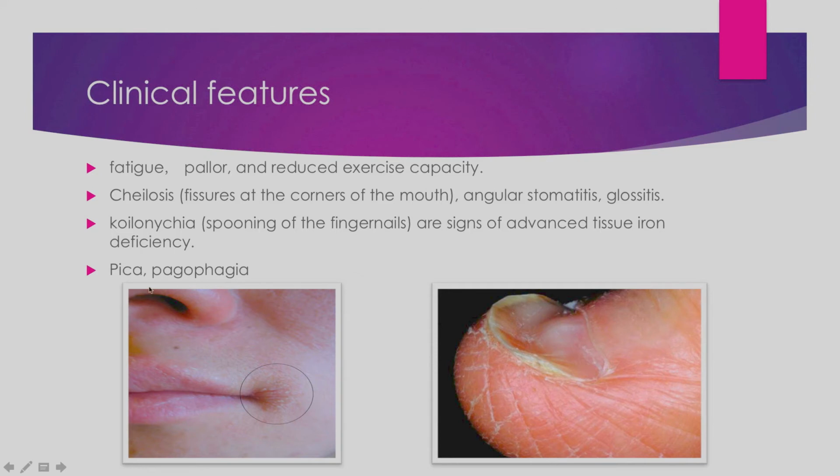Other clinical features are pica. The person, especially children, start eating mud, they start eating soil, or chalk, or coal, clay. Right. Pagophagia is when the child or the person starts eating ice. Right, ice cubes. They start loving to eat ice cubes.